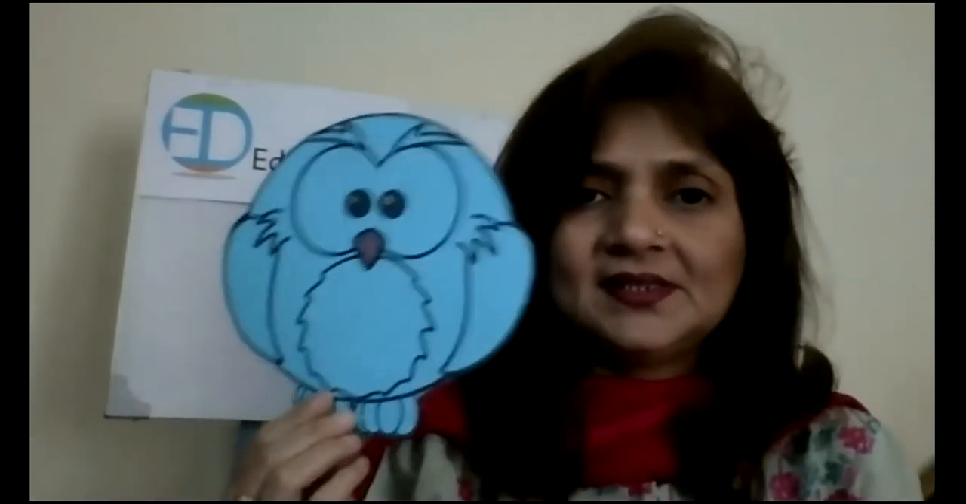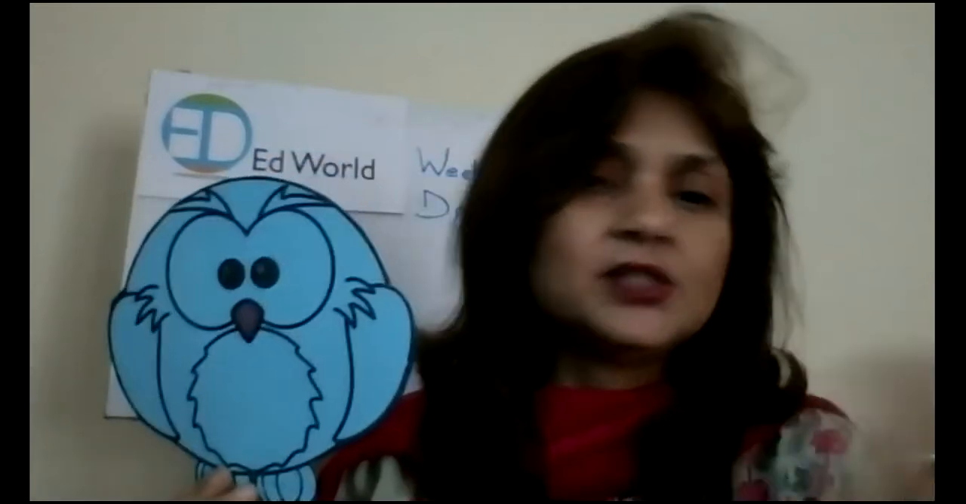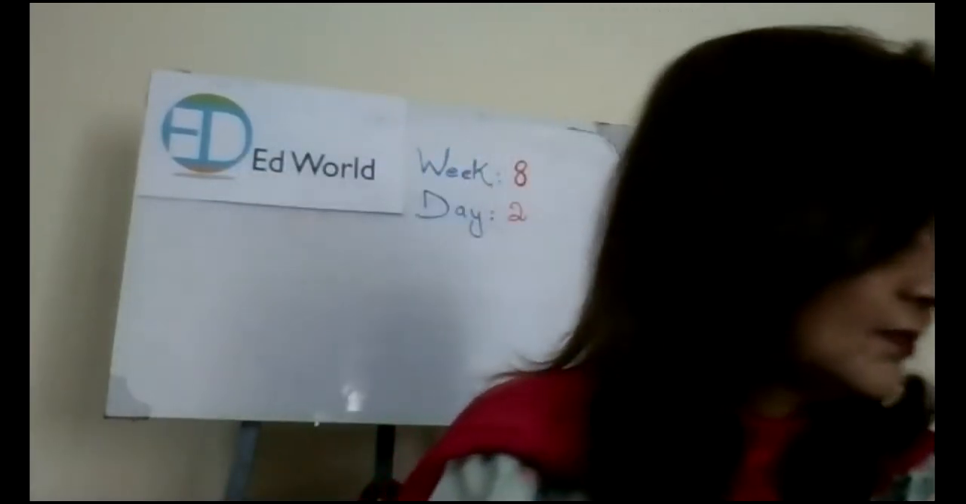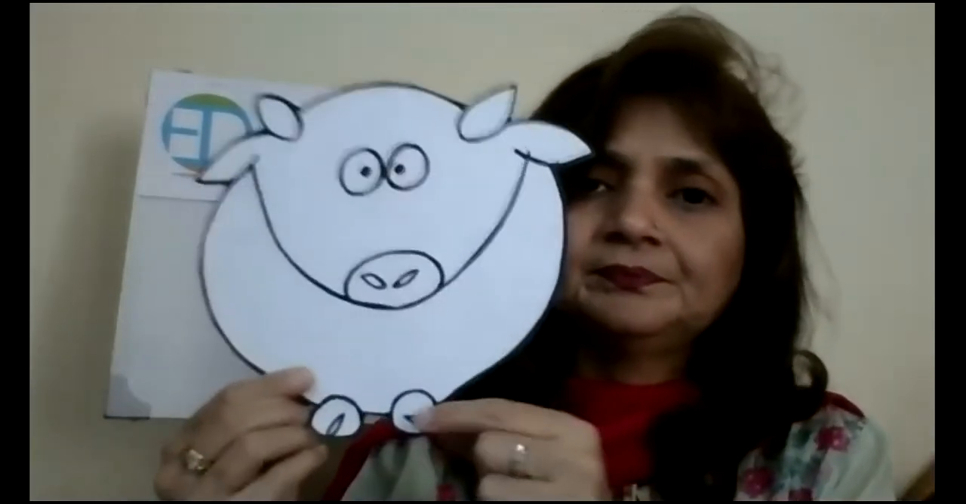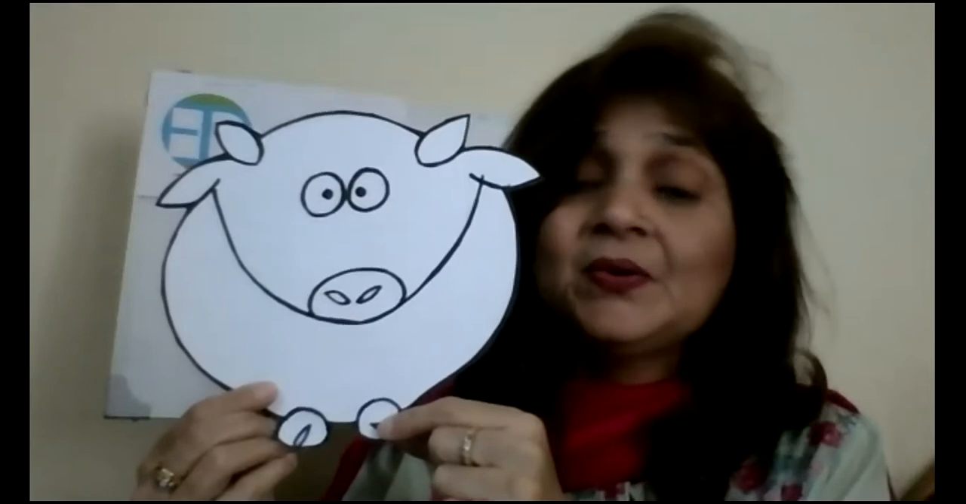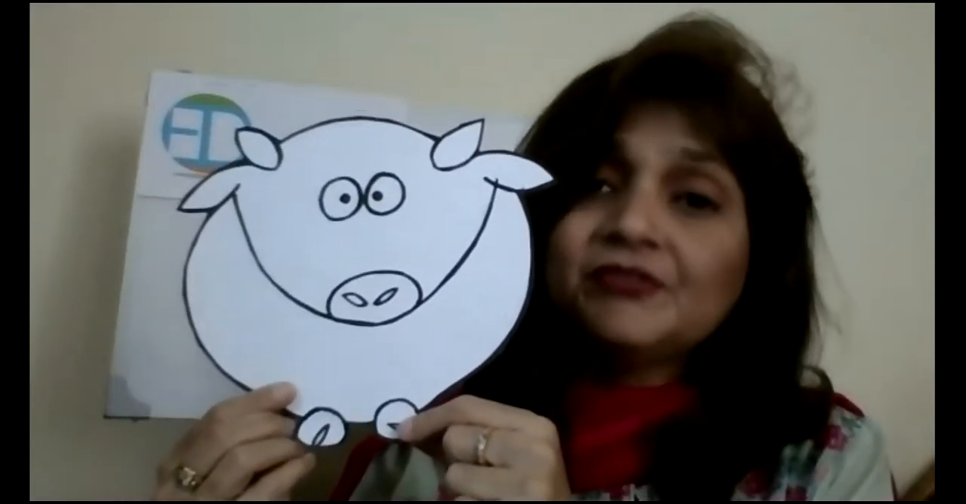Which animal is this? It's a bird, and yes, it's an owl. And where does an owl live? It lives on the trees. So trees can be in a jungle, in a forest, anywhere in the park, in the garden, right? What about this animal? It's a cow. And cow is a farm animal. It lives on a farm.